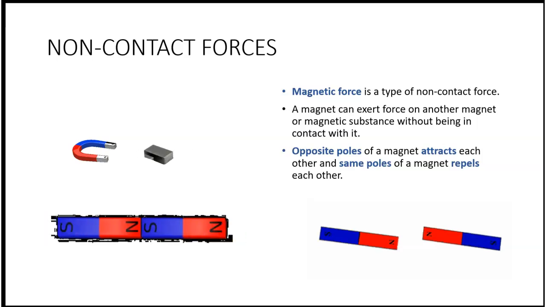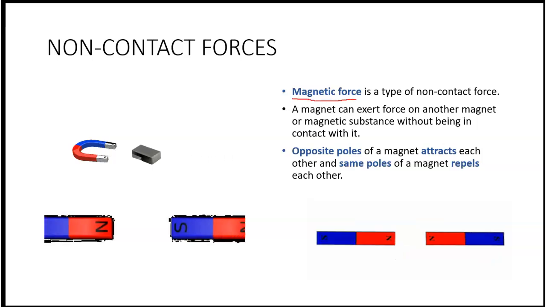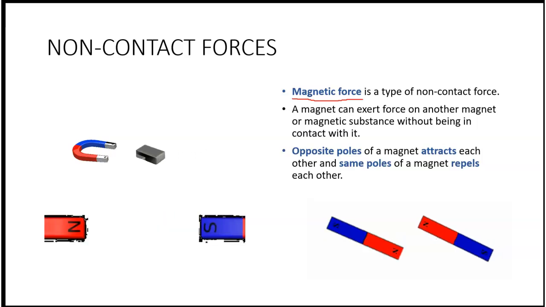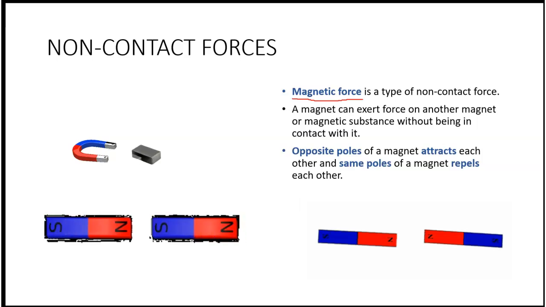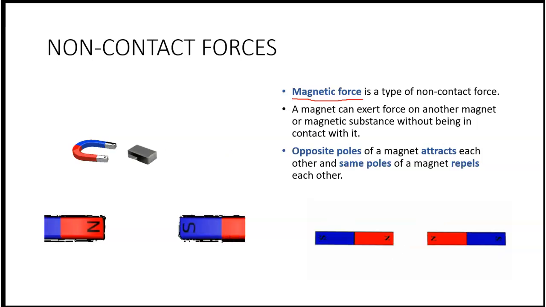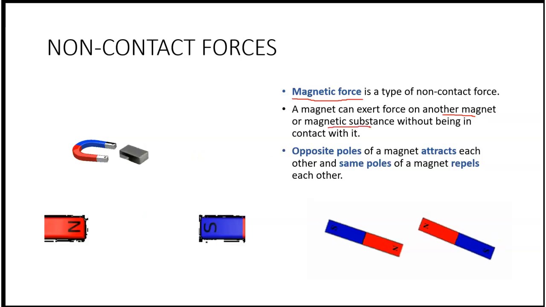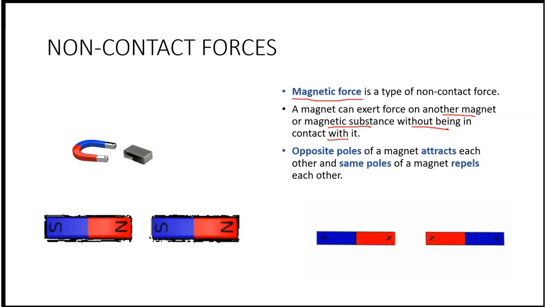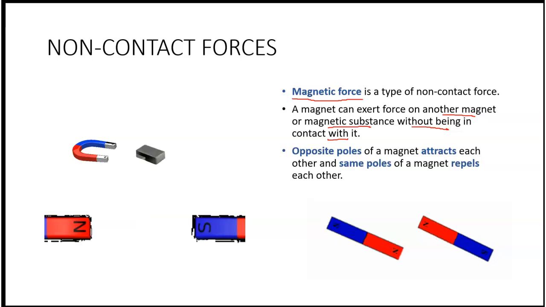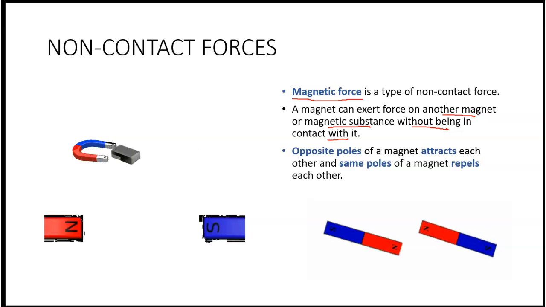Now let us see what are the types of non-contact force. The first type of non-contact force is magnetic force. Magnetic force is the force that takes place between a magnet and another magnet, or a magnet and another magnetic substance. So a magnet can exert force on either another magnet or a magnetic substance without being in contact with it. And that is why it is categorized under non-contact forces. Opposite poles of a magnet attract each other and same poles of a magnet repel each other, as you can see in the